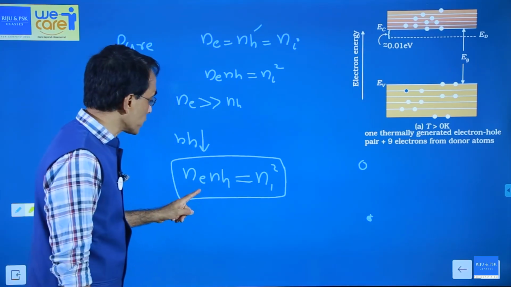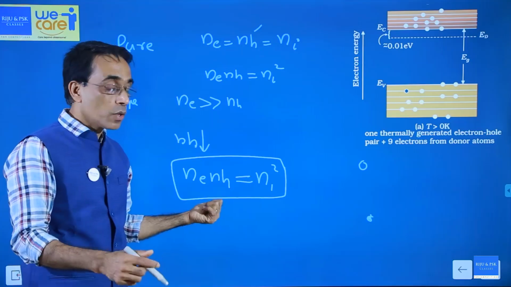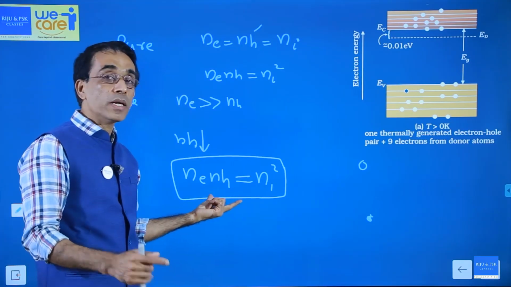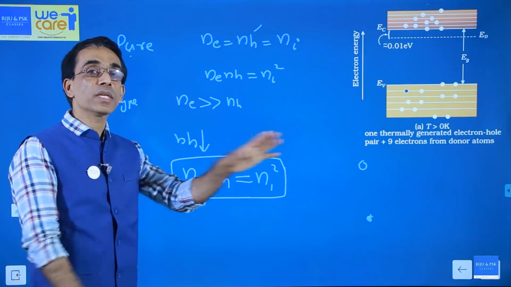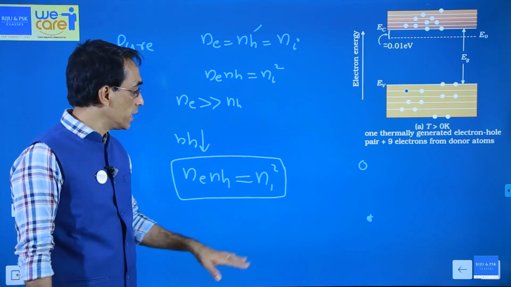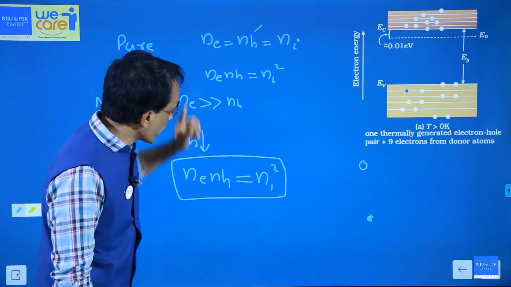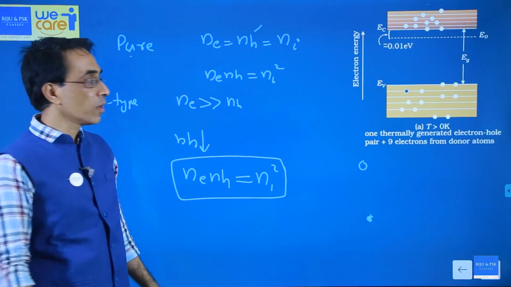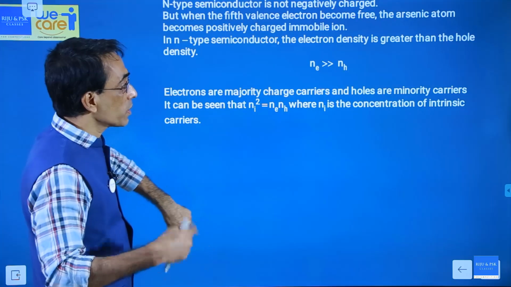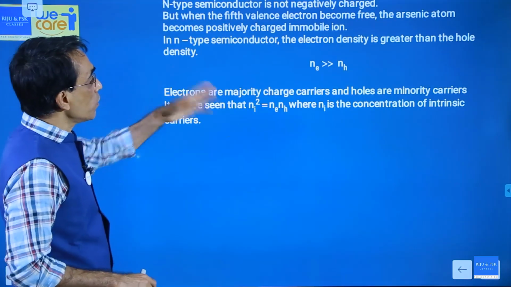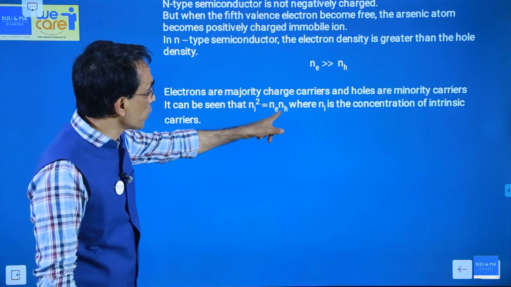So this equation, where is it applicable? Is this applicable only in intrinsic or pure semiconductor? No, this is applicable for every semiconductor. Both intrinsic and extrinsic, you can apply this. For intrinsic it is applicable, for extrinsic this is applicable. It is because of the number of holes. Ne is greater than NH, and ni square equals Ne NH, I discussed that point.